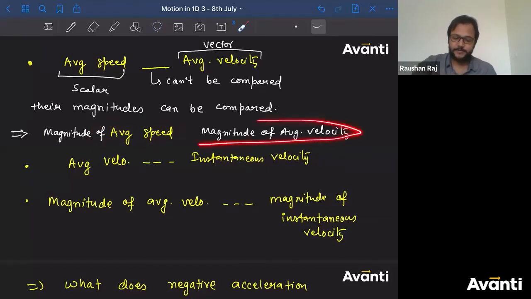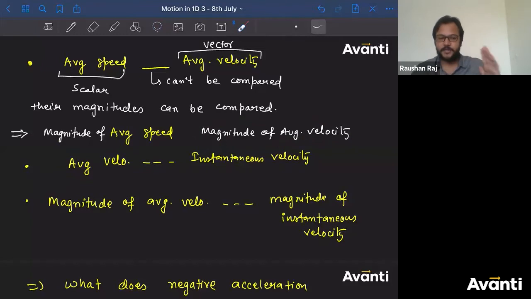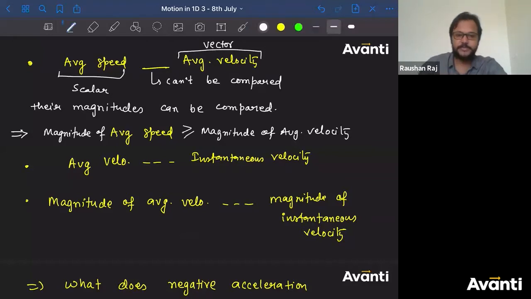This is displacement by time, and we know that every time, the distance will be greater than displacement, except in one case where the particle moves in a straight line without changing its direction. Distance will be equal to displacement, but it will never occur that the distance is less than displacement. Either it will be greater than displacement, or equal to it. So hence we can say that a greater than, equal to sign has to be used. Guys, did you understand this? Very good.